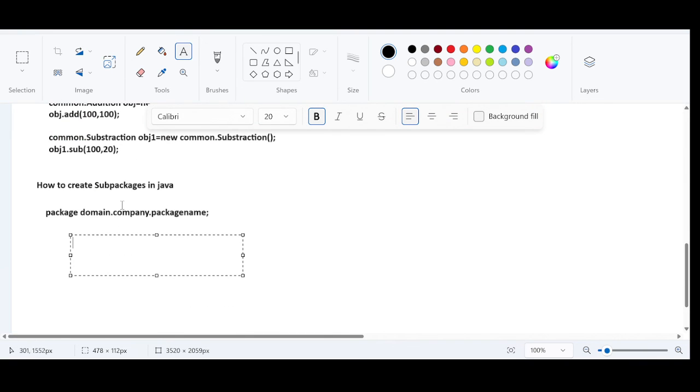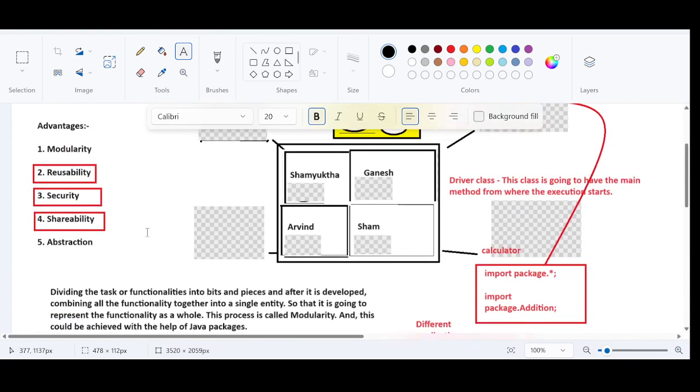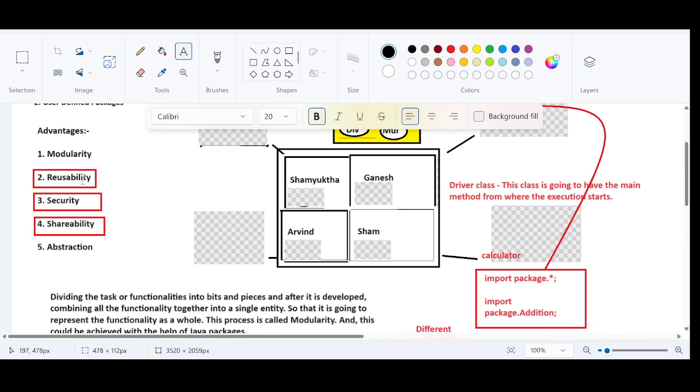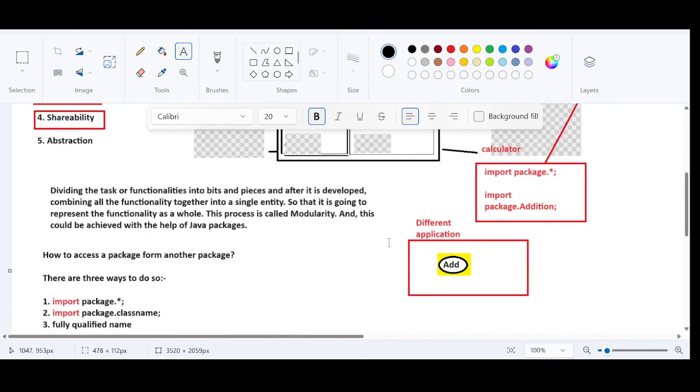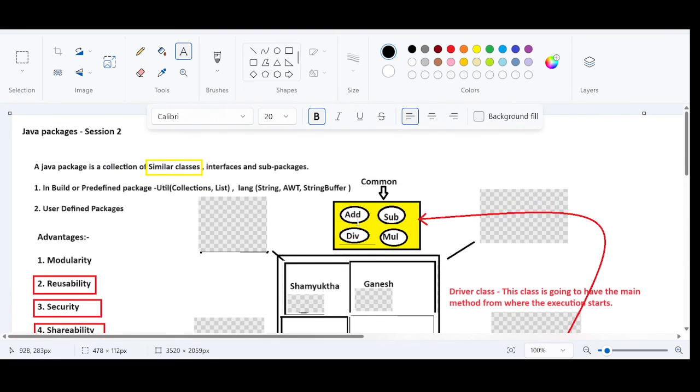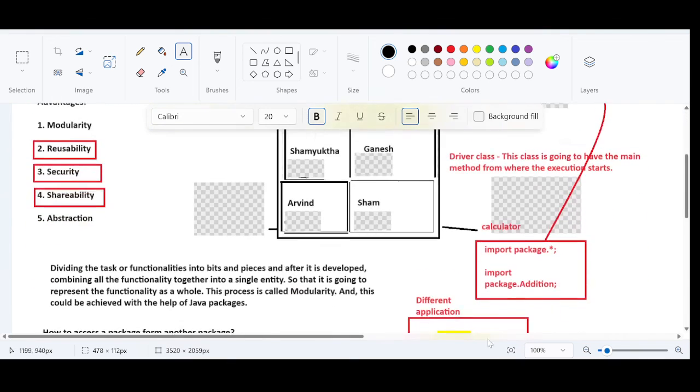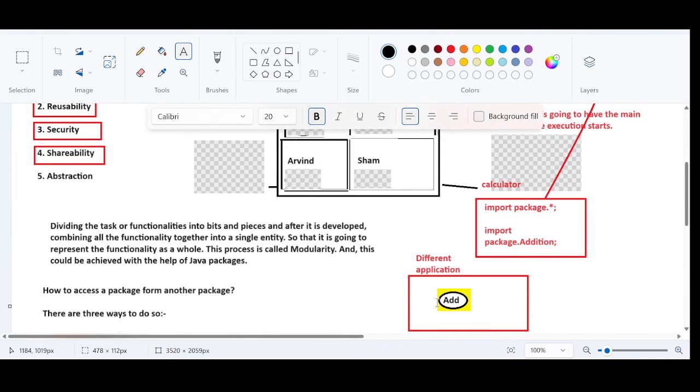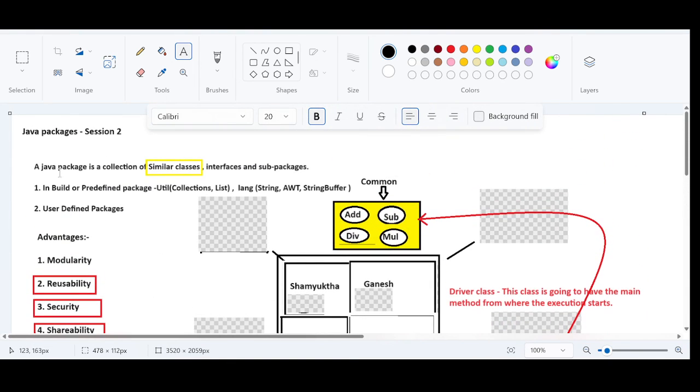I have just introduced sub packages, and moreover, we have also seen reusability. Reusability is nothing but, if you have a different application and a requirement to add one of the functionalities that is under the common package, you can use that. That is what reusability is. And I have explained about a collection of similar classes.